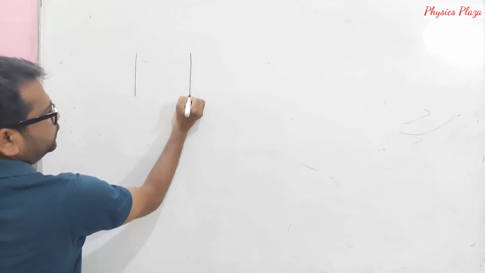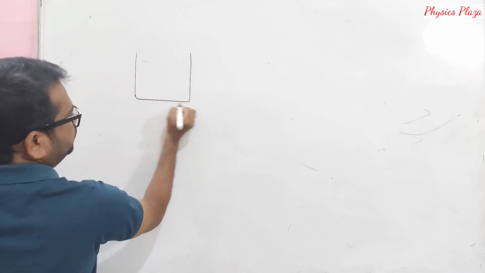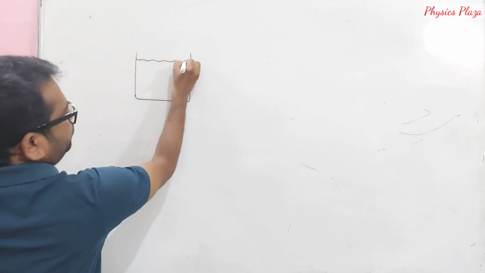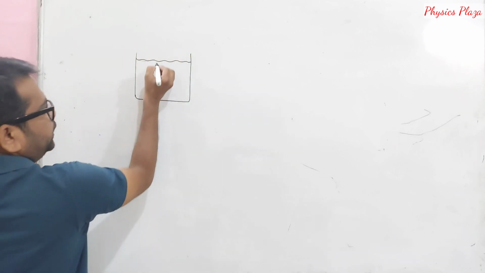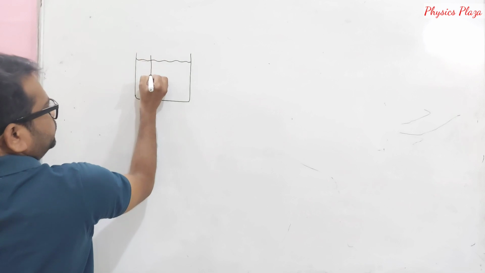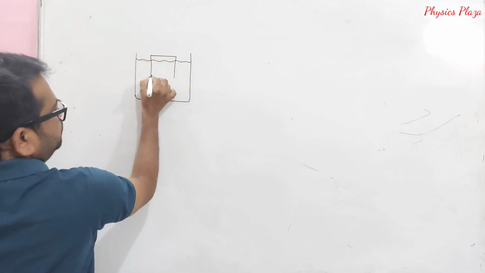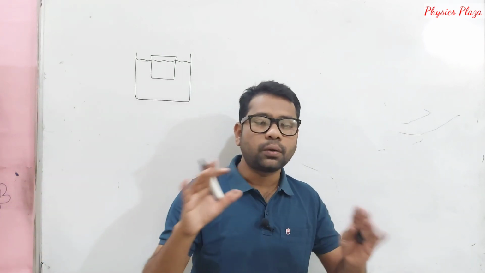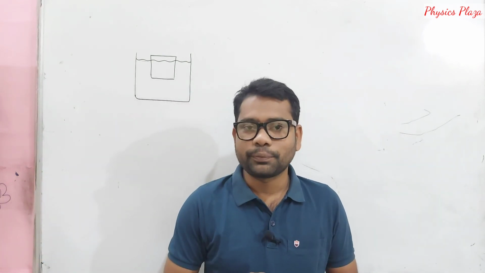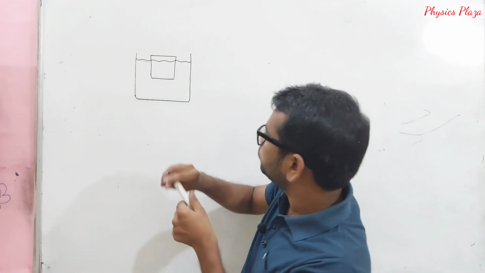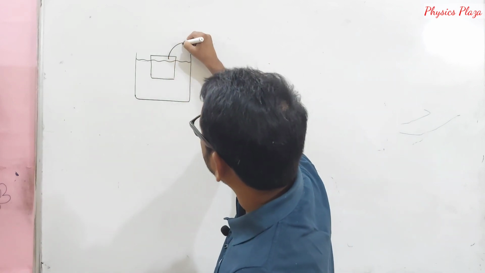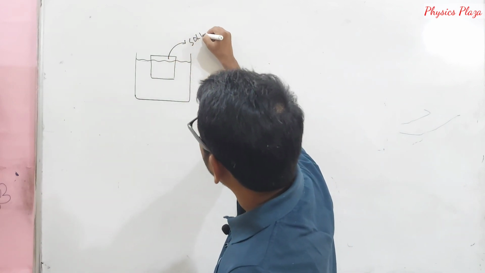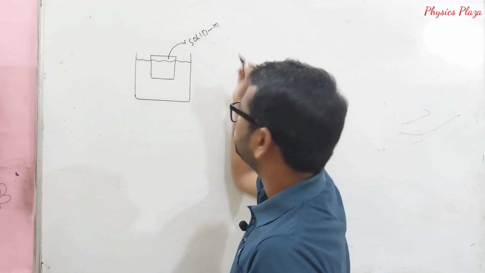Here is a beaker in which we have taken a liquid, and here a body is placed, whether it is immersed partially or wholly, leave that for now. It is nothing but a solid, so it has some mass.